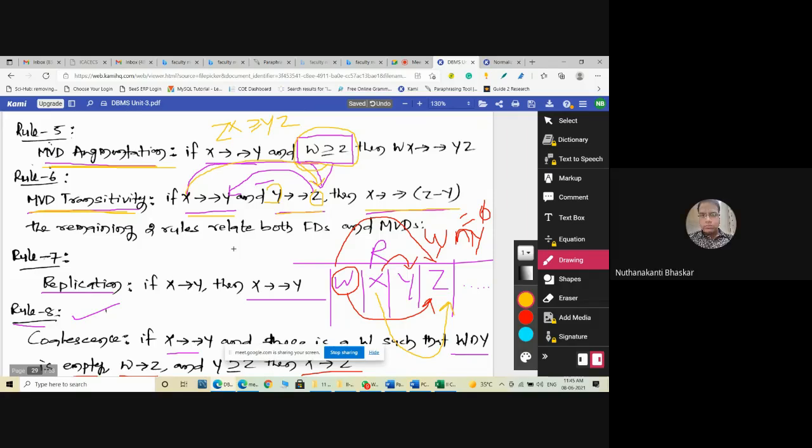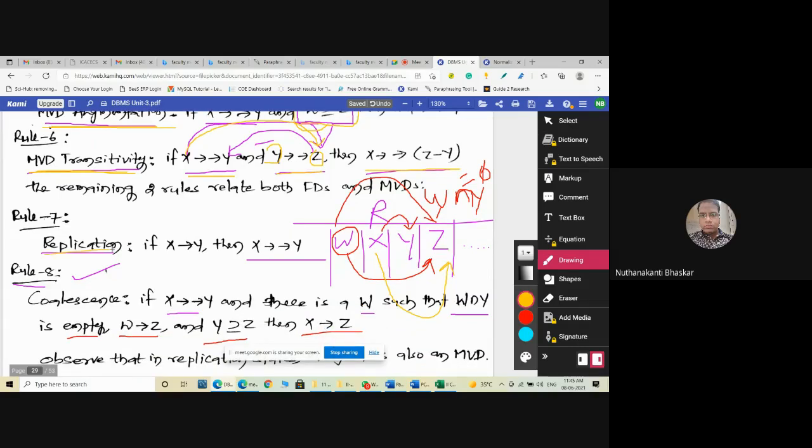Now, the seventh one is the replication. Very simple rule. If you write X determines Y, directly you can write X multi-determines Y. That is a multi-valued dependency. There is nothing more. If you identified X determines Y, directly you can apply the replication rule for multi-valued functional dependency. That is X multi-determines Y. Clear?